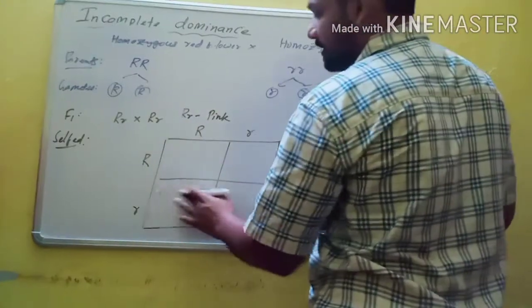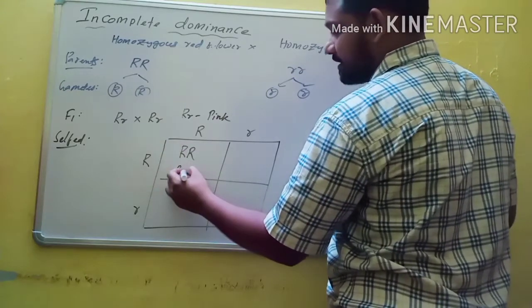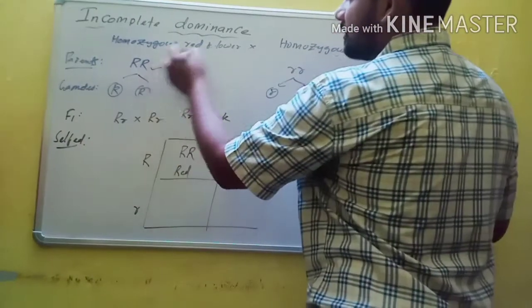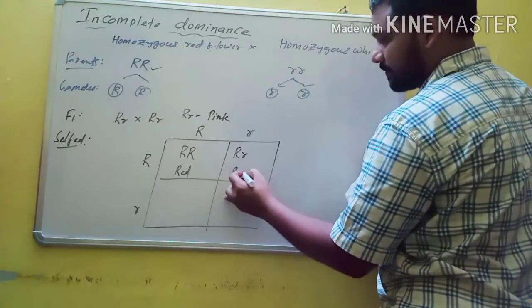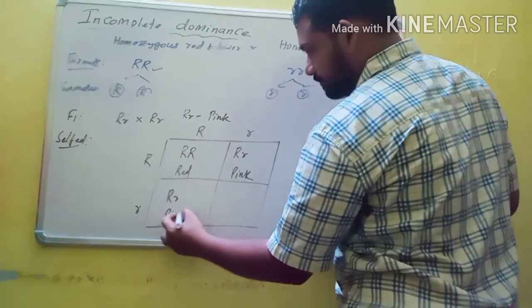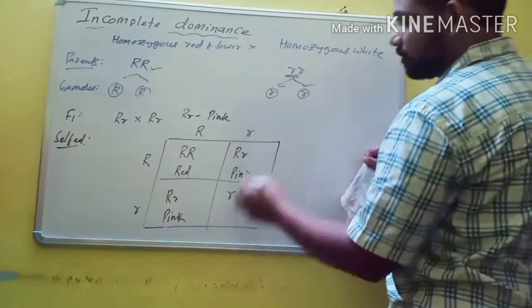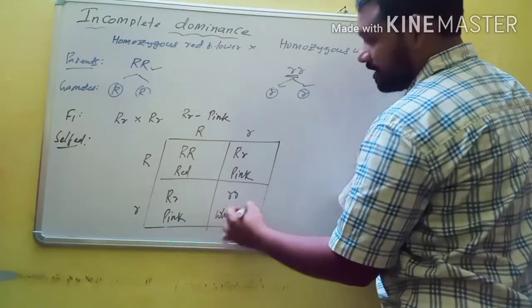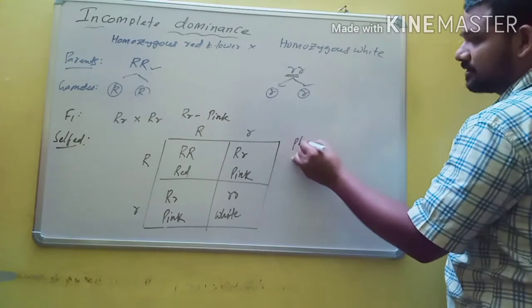Now we will obtain the possible offspring. Capital R capital R is a red flower. Here capital R and small r is a pink flower. And again capital R and small r is also a pink flower. Small r small r, what is it? It is white. Now we will see the phenotypic and genotypic ratio.